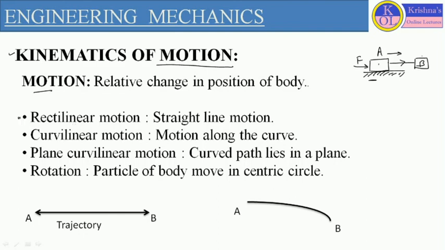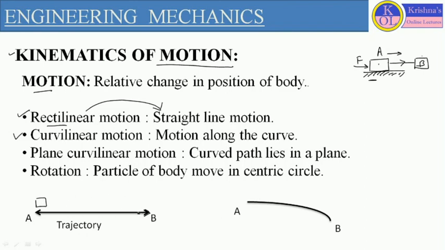Now, motion we can define as rectilinear motion and curvilinear motion. Rectilinear motion is defined when any body is moving along a straight line. So it is called rectilinear motion, which is defined as straight line motion. This particular diagram is representing straight line motion. Here, if we have two points, one body is moving from point A to B along a straight line, or from B to A also along a straight line.